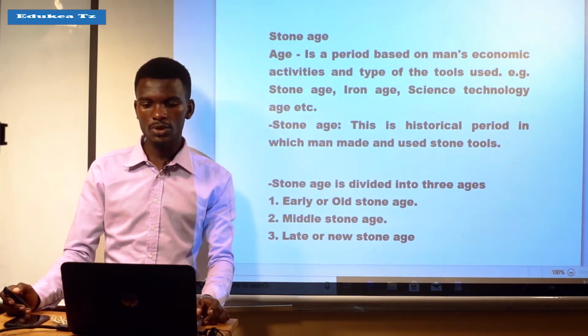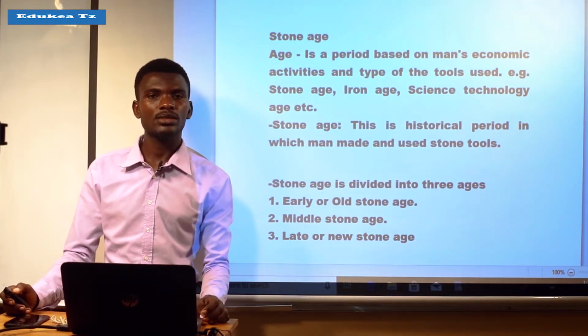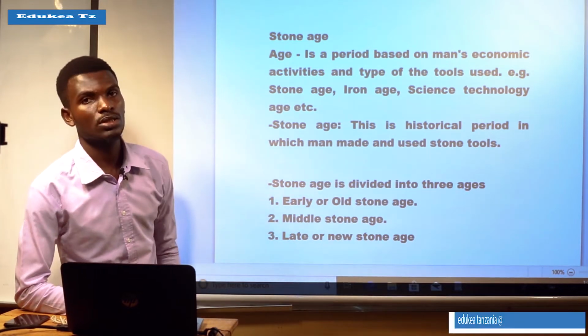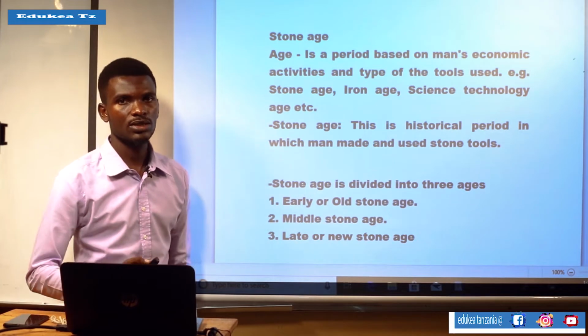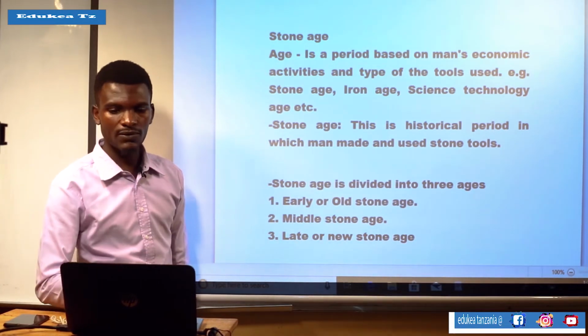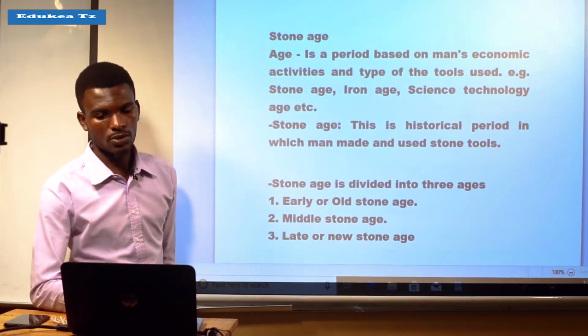So let us go to another area, the changes in technology, which has been changing, as we have seen in our topic: evolution of man, technology, and the environment. So this is just the evolution of technology, or changes in technology.